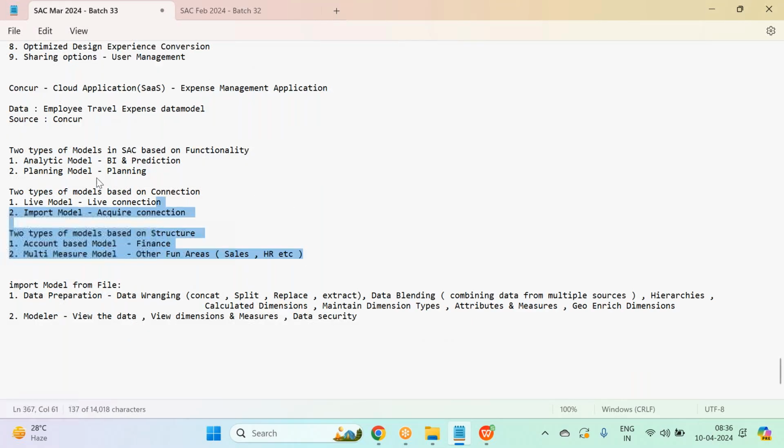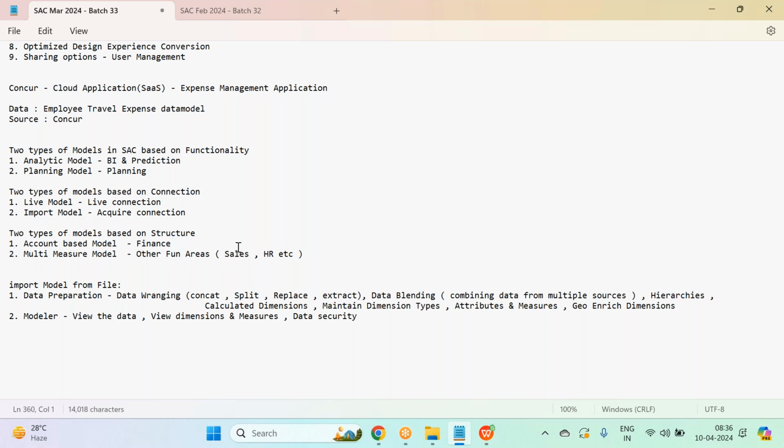Generally I have two types of models based on functionality, analytic and planning model. Two types of models based on creation, live and import model. Two types of models based on structure, account-based and multi-measure models. These are the data models. Based on functionality, one is an analytic model, another is a planning model. If you plan multiple versions of data, it's a planning model. Right now, this travel model I'm going to create is an analytic model, not dealing with any planning here.